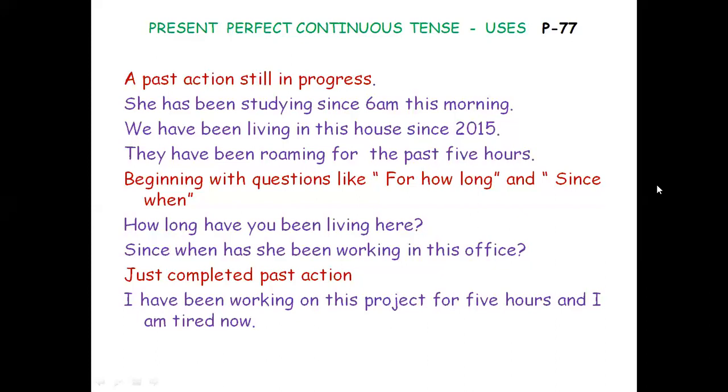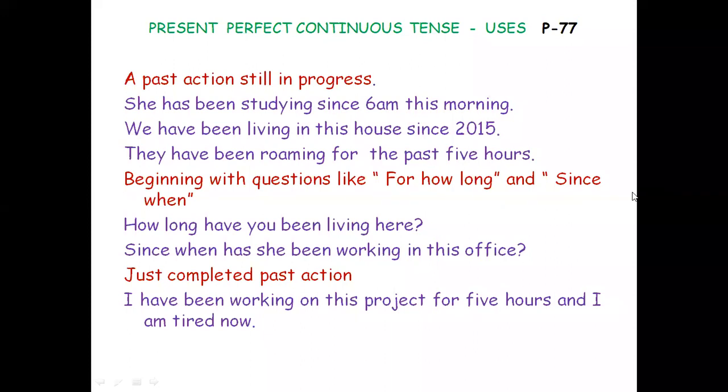So, we have been living in this house since 2015. If we want to give meaning for that particular sentence: in 2015, we came to this house. That is sentence number one.